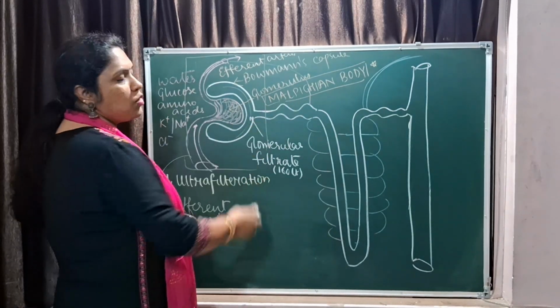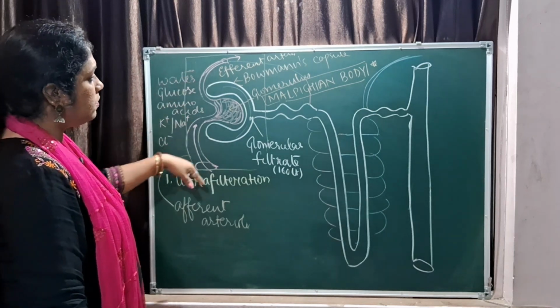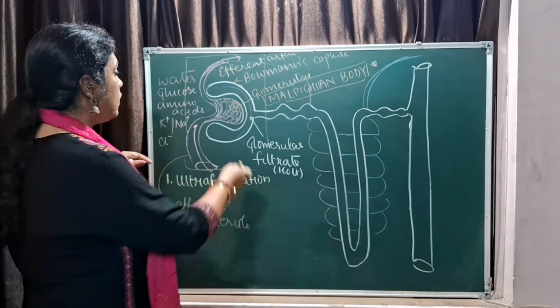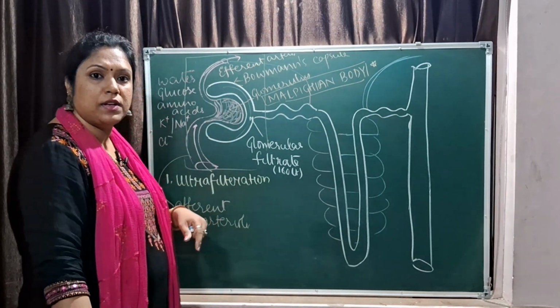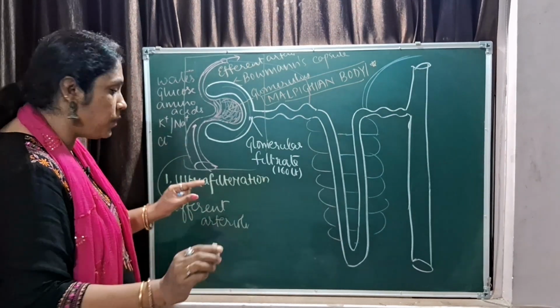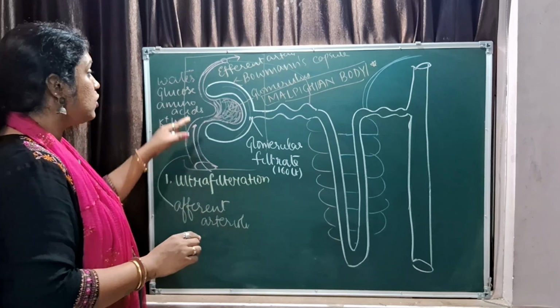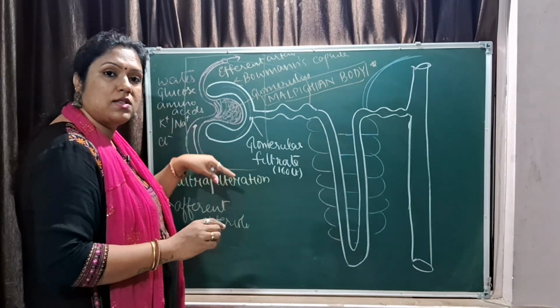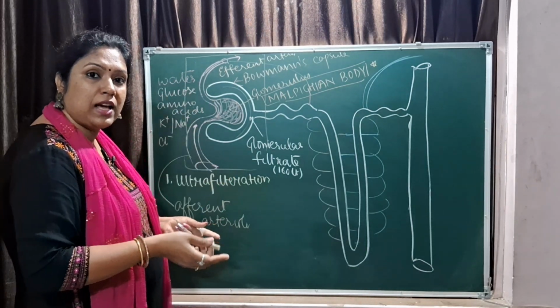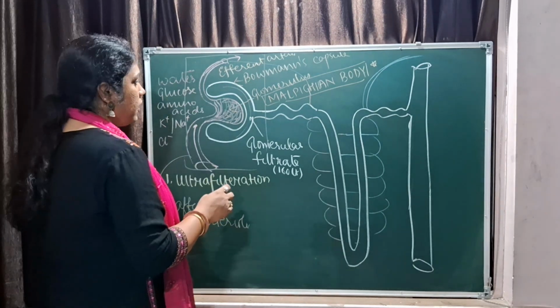Either they can ask you to draw a Malpighian body, or they can ask you to explain the reason for the process of ultrafiltration, or they can ask you the structural difference between the afferent arteriole and the efferent arteriole, or they can ask you the role of these arterioles and their difference in the diameter for ultrafiltration. So you have to answer accordingly.